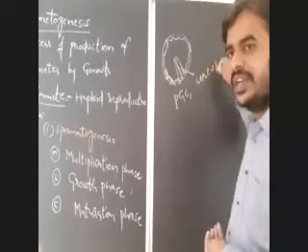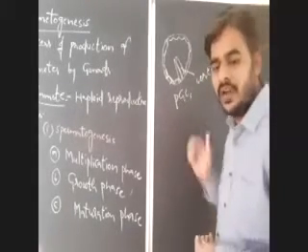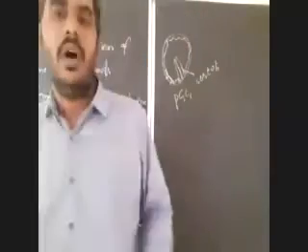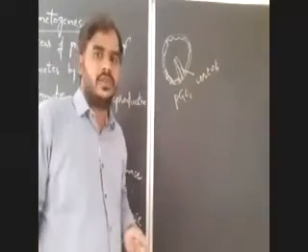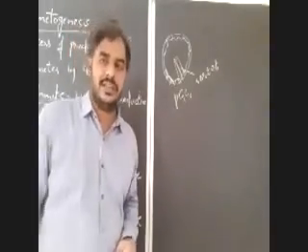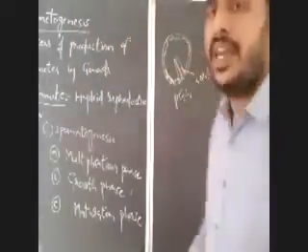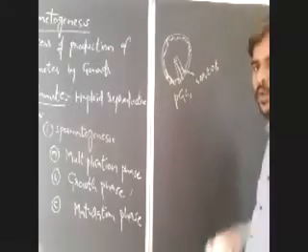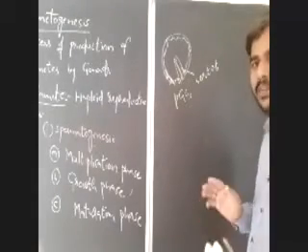Already I gave you the details of these two. Now, which cells are involved in this process, that is spermatogenesis? That is male germ cells or primordial germ cells. Male germ cells are primordial germ cells. What will happen first in the primordial germ cells or male germ cells?